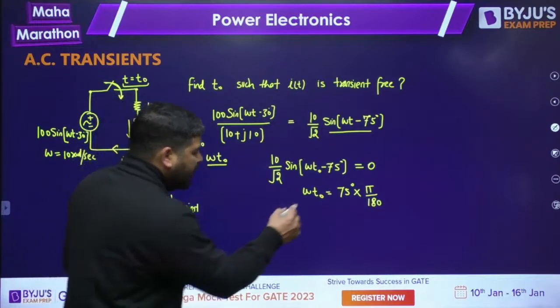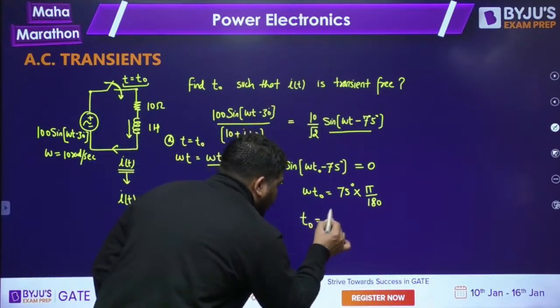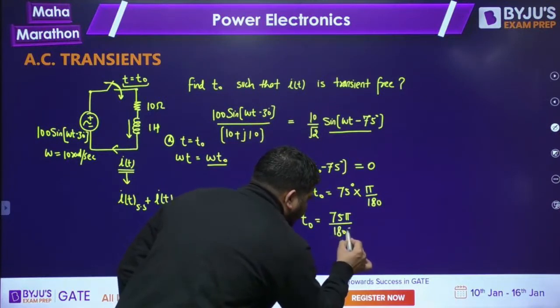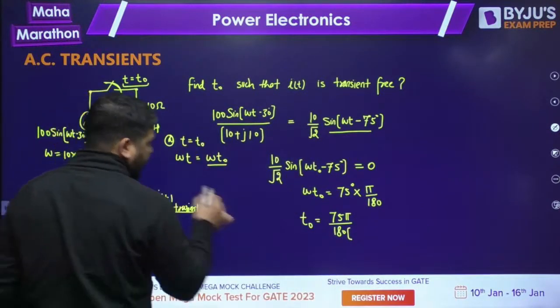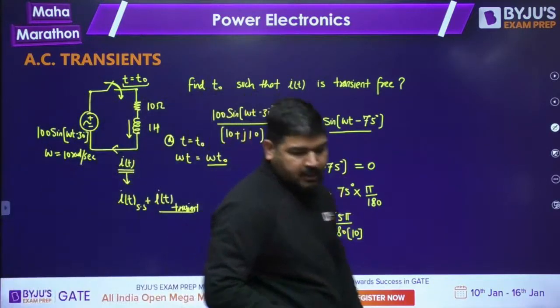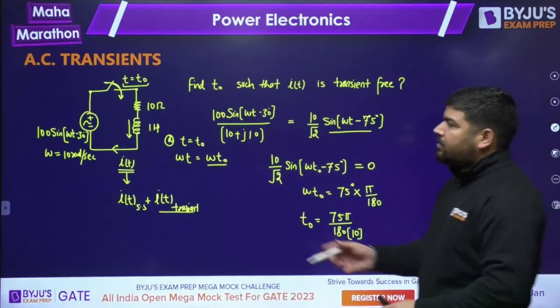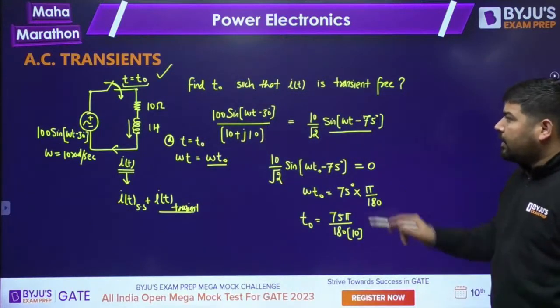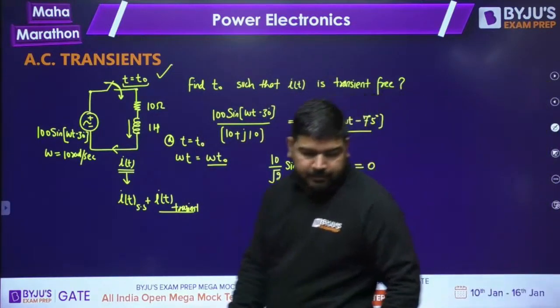So now you can calculate this T naught from here. T naught is equal to 75 pi divided by 180, divided by omega. Omega came out to be 10 radian per second, so you can put 10 in the denominator and calculate the T naught instant. At that instant the switch has to be closed. We should close the switch at T equal to T naught such that the current remains transient free.